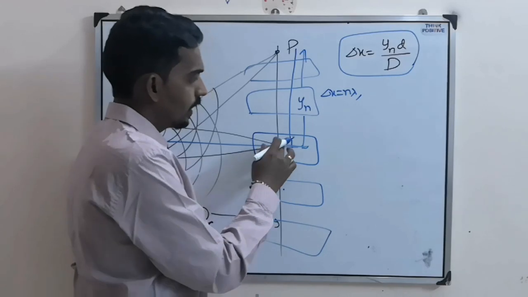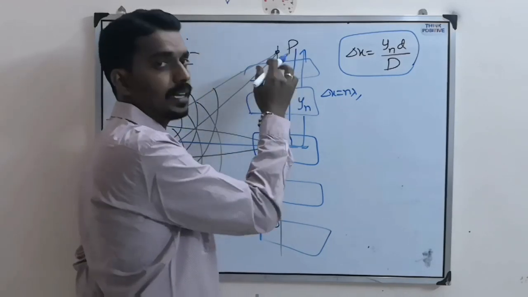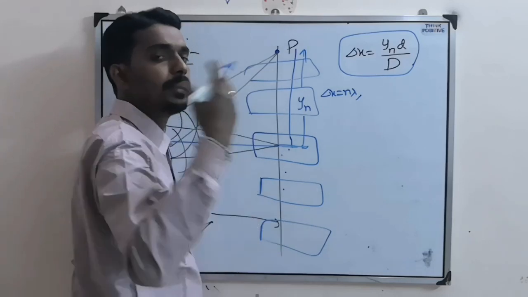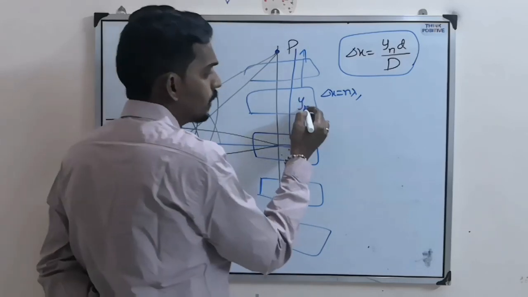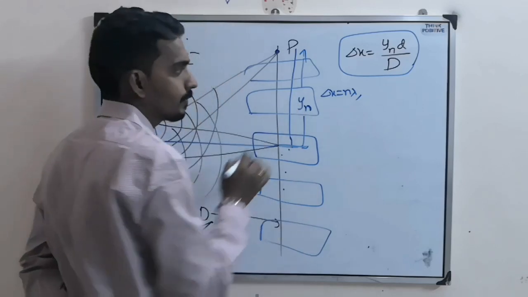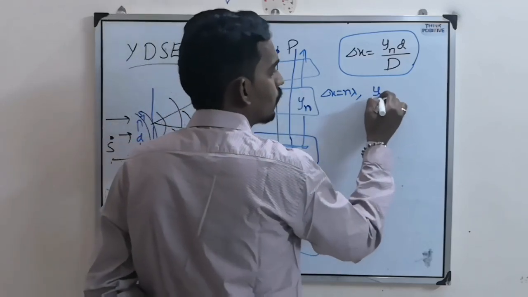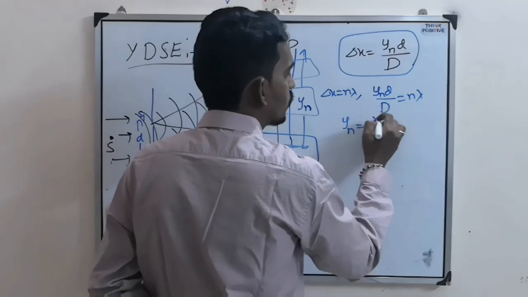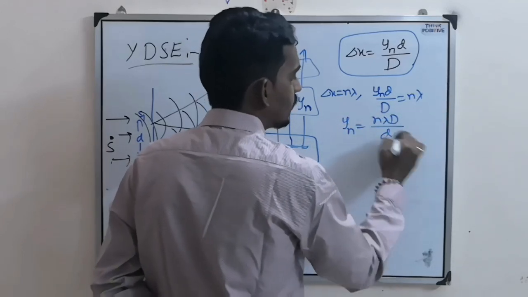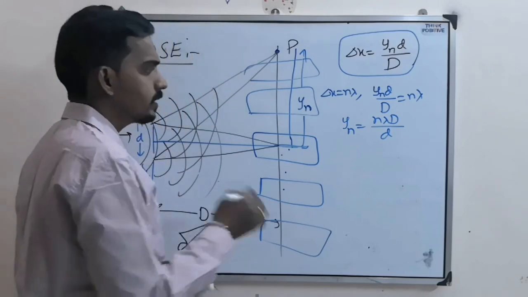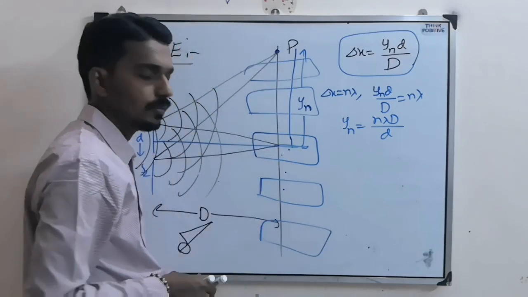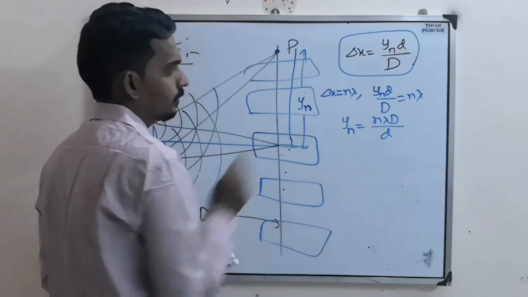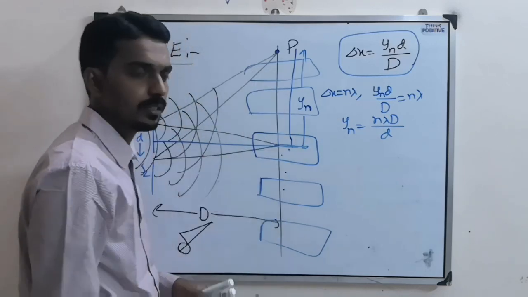So here central one, next first, next second, third, fourth. So at a particular point, maybe third one, maybe fifth one. So when you consider nth one, the condition will become yn d by D equal to n lambda. So yn equal to n lambda D by d. This is the distance of nth bright fringe from the center. Third one they are asking, take 3 here. So you will get the distance.